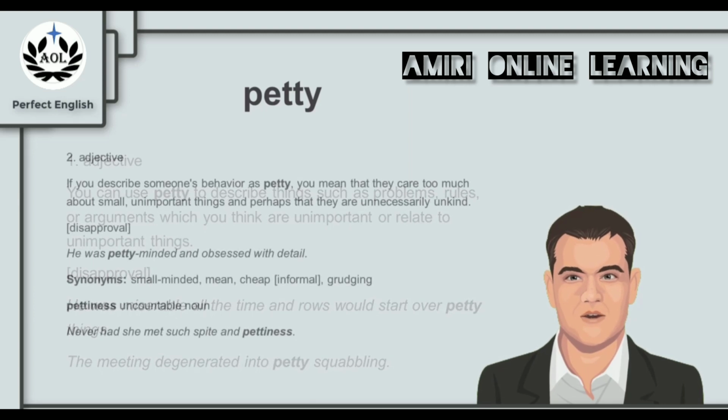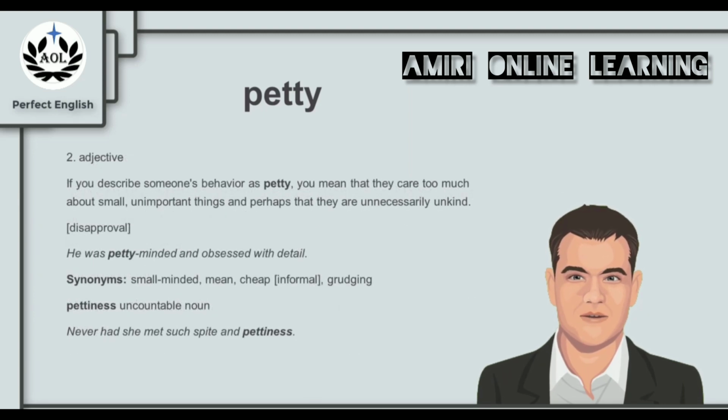And petty can also be used in a different context. If you describe someone's behavior as petty, you mean that they care too much about small, unimportant things and perhaps that they are unnecessarily unkind. And this is also a negative word that shows disapproval. For example, we say he was petty-minded and obsessed with detail, with unimportant things, with small things. And synonyms for petty in this context are the words small-minded, mean, cheap, or grudging. And pettiness is the uncountable noun we can use here. For example, never had she met such spite and pettiness.